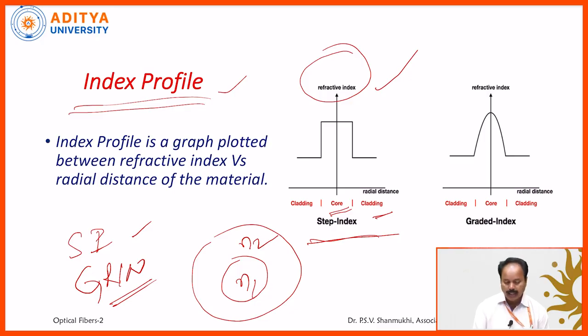So from core to cladding, it is changing through a single step. The core refractive index is taken as N1, the cladding refractive index is taken as N2. From core to cladding, the refractive index is changing through a single step. That's why it is called step index fiber. Whereas GRIN means graded index fiber. The graded index fiber means from core to cladding, the refractive index changes gradually.